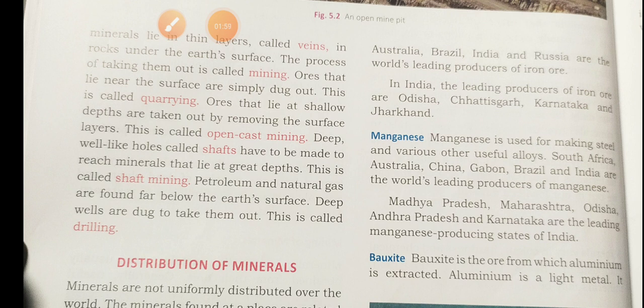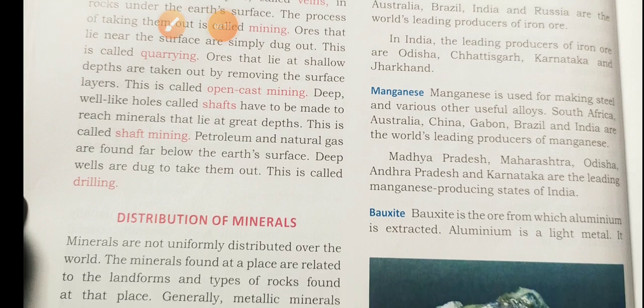Another type uses deep well-like holes called shafts. For taking out metals that lie at great depth, we make holes like wells. First they have to make shafts, and through this way we can take out the minerals. This process is called shaft mining.